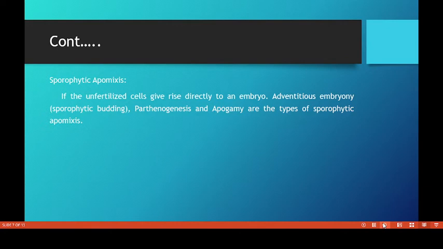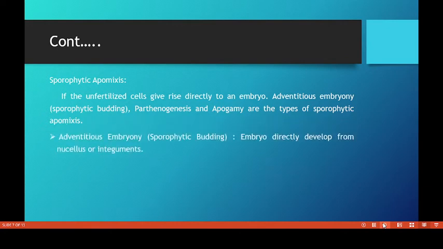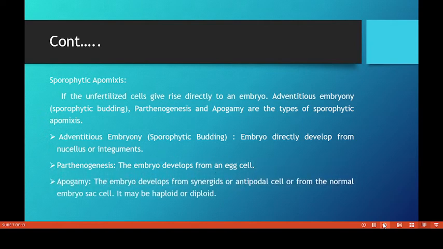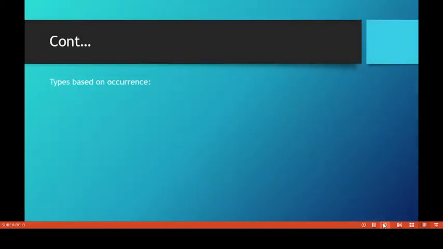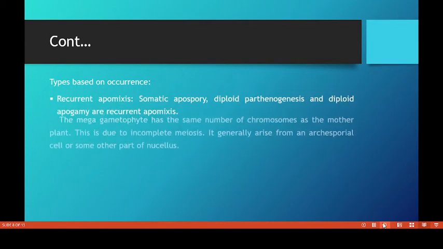In adventitious embryony, the embryo directly develops from the nucellus or integuments. Parthenogenesis: the embryo develops from an egg cell. Apogamy: the embryo originates from a synergid or antipodal cell or from the normal embryo sac cells. It may be haploid or diploid. Apart from that, there are two more types based on occurrence, recurrent and non-recurrent.